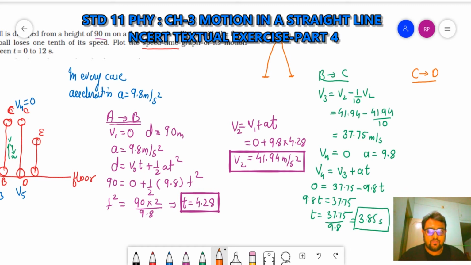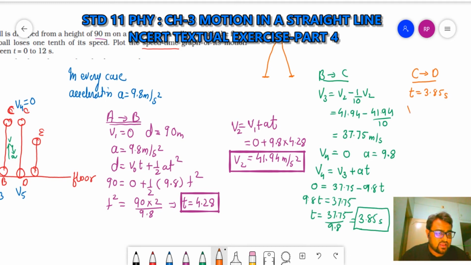The time from B to C is 3.85, so the time from C to D will also be 3.85 second. Clear?